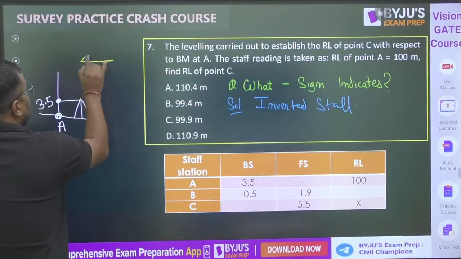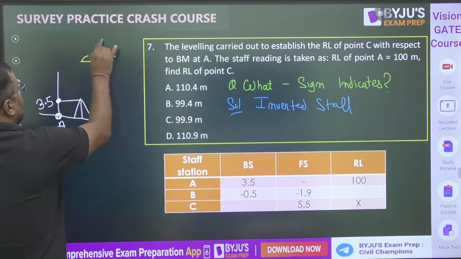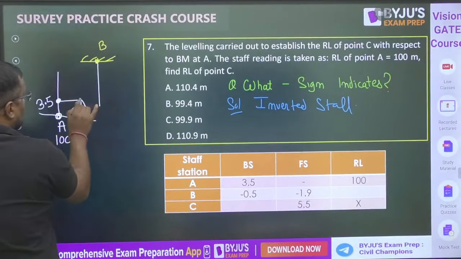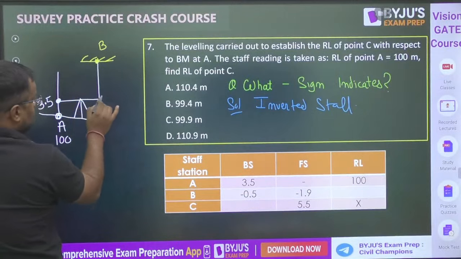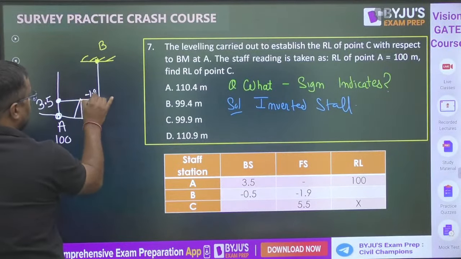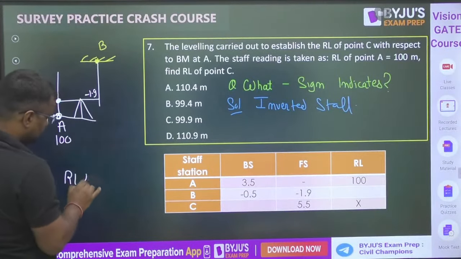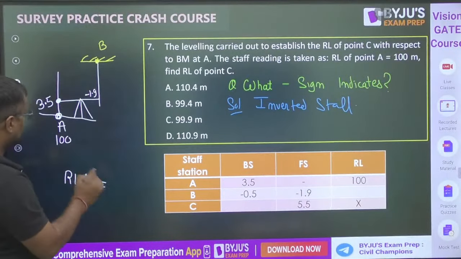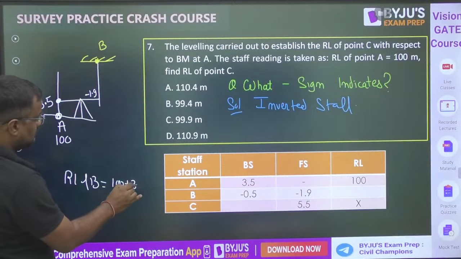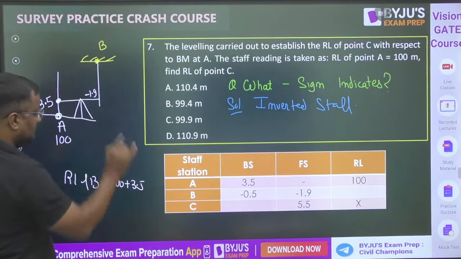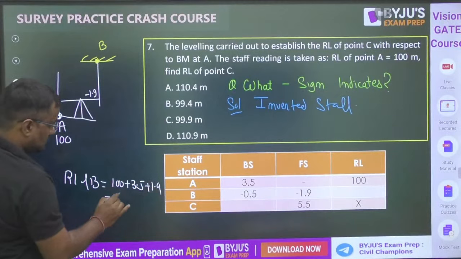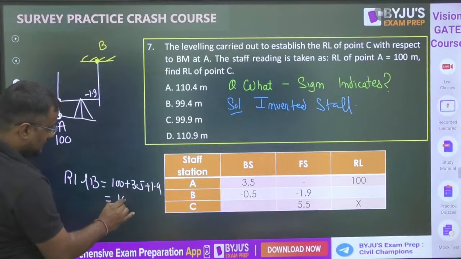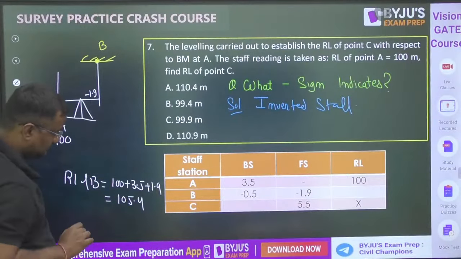That means point B will be at a ceiling type, and here the staff is inverted. What is the RL of B? 100 plus 3.5 plus 1.9, that is 105.4.